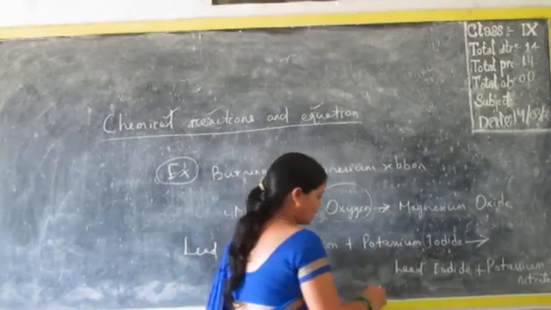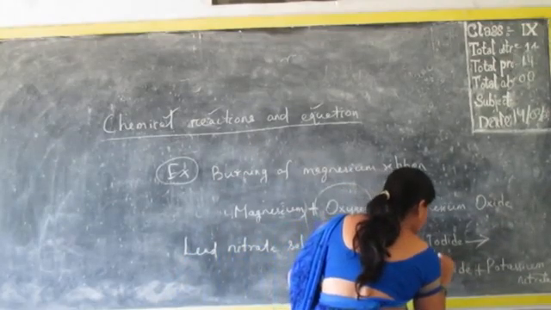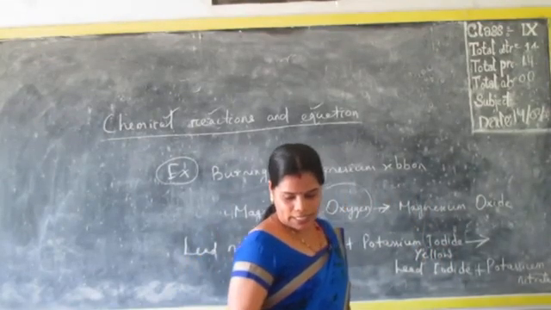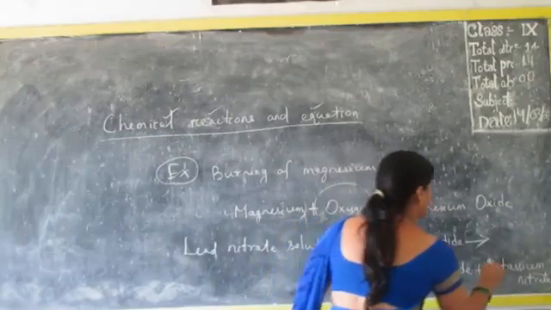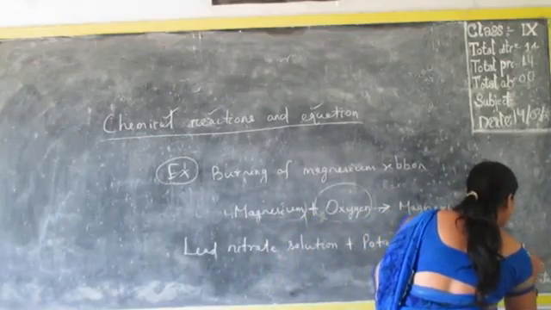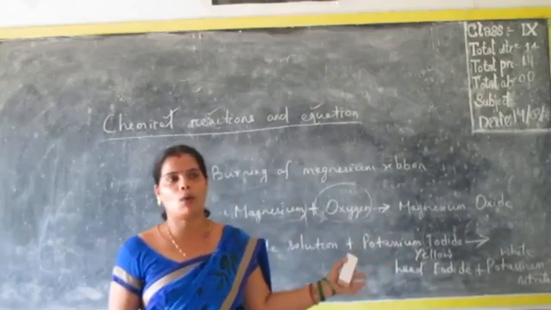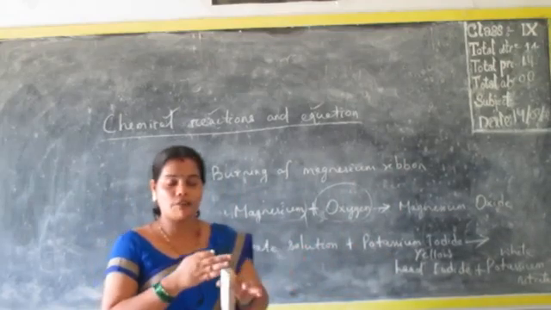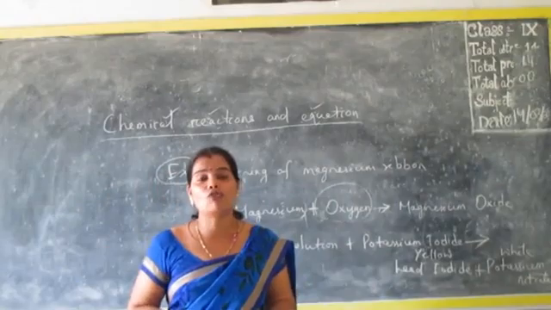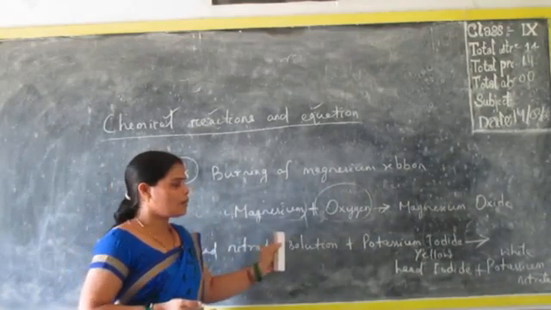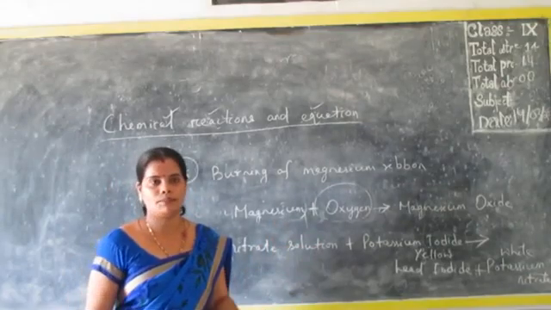Lead iodide is a yellow colored substance, and potassium nitrate is a white colored substance. And when these reactions are carried out, we can see a yellow colored cloud forming around it, so that we can know that a chemical change has happened here.